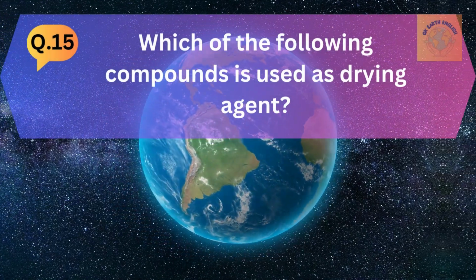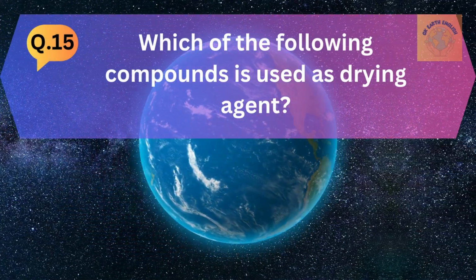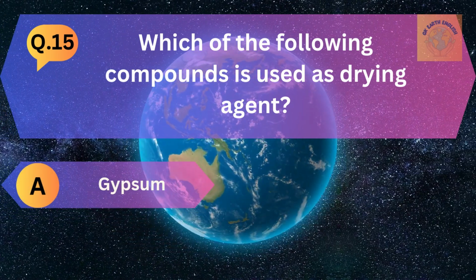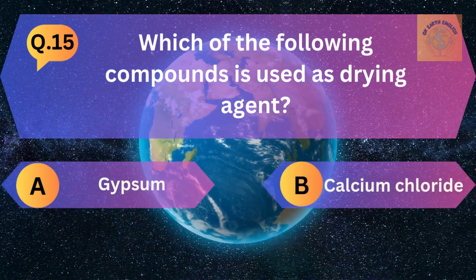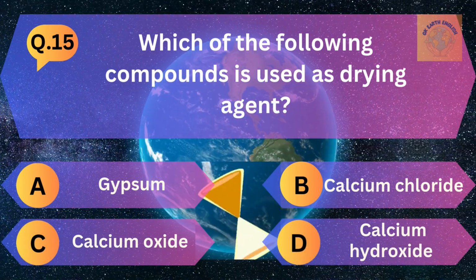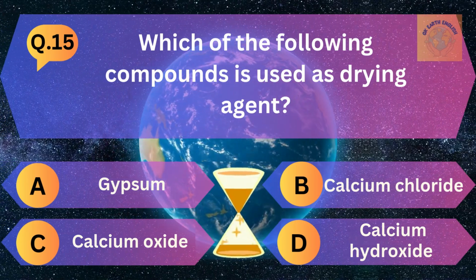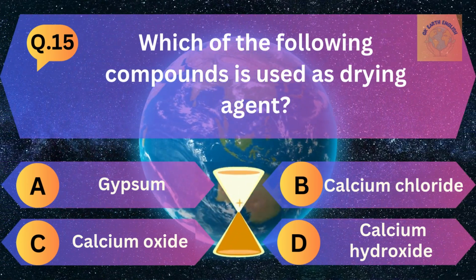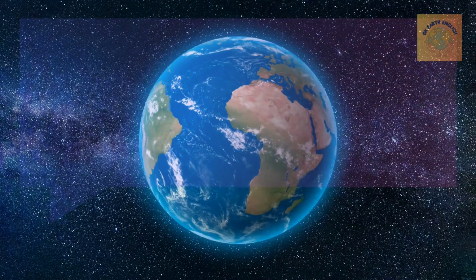Question number 15. Which of the following compounds is used as a drying agent? A. Gypsum, B. Calcium chloride, C. Calcium oxide, and D. Calcium hydroxide. The correct answer is calcium chloride.